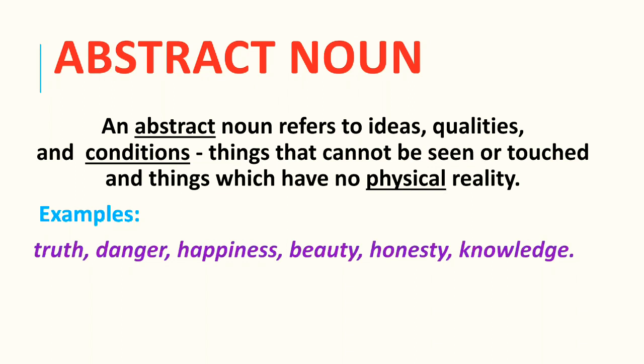These are the things which we cannot see or touch. These are the ideas, qualities, and conditions that have no physical reality.